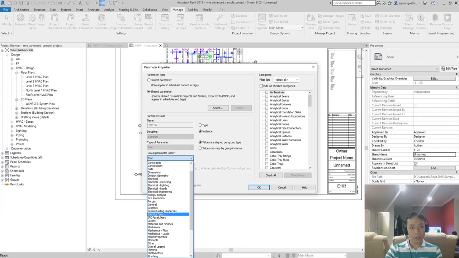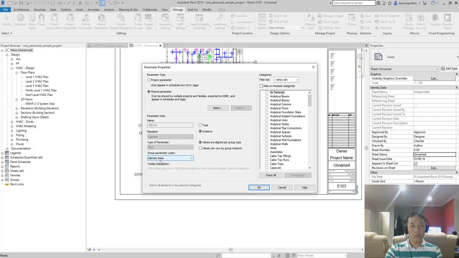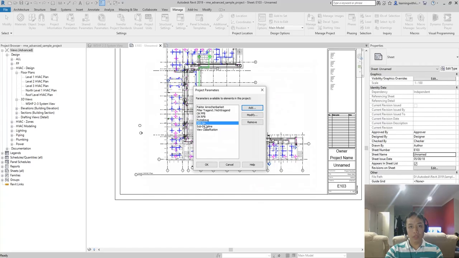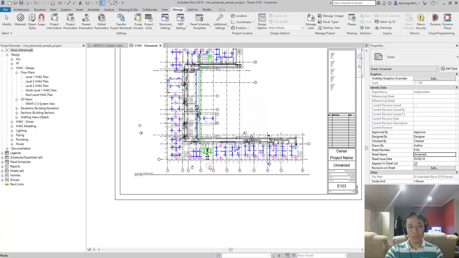All right, so I'll just select identity data for this one. Again, the grouping doesn't matter, it's up to you. But this one really matters: you need to categorize your SED number. So in my case, I'm going to categorize it as project info. There you go. And then just select OK.